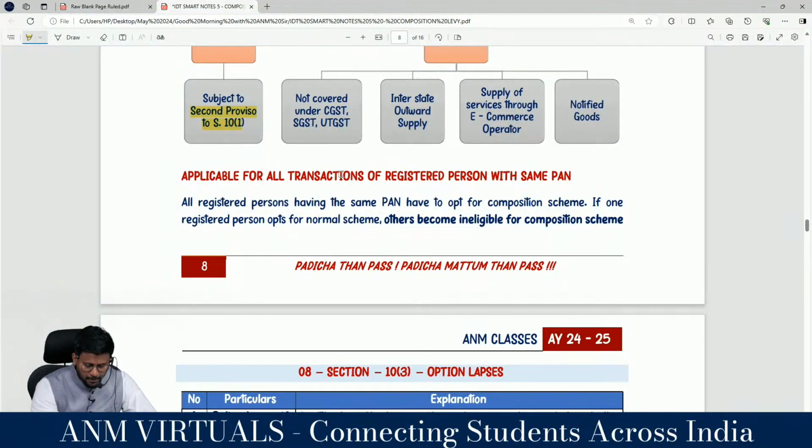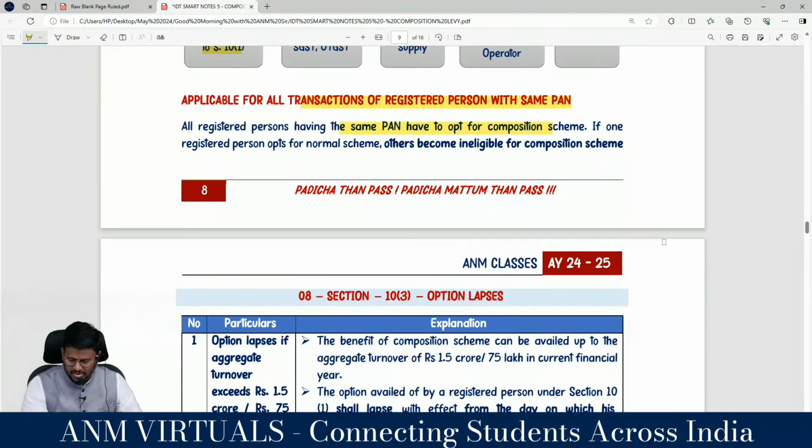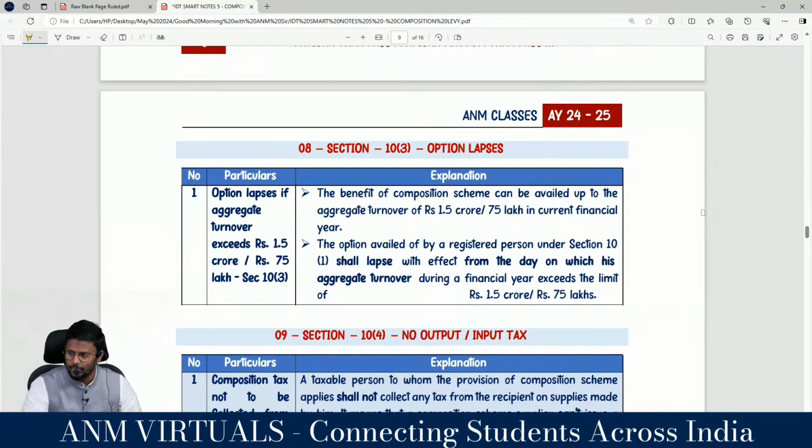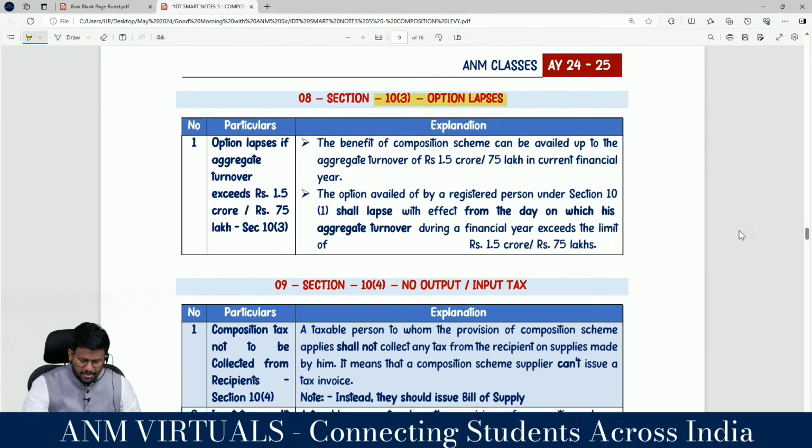And this is applicable for all transactions of registered persons with the same PAN. Sir, under one PAN, if I have 2 units and 1 unit has decided to travel through the section 9 route, then I am ineligible to travel through section 10. All the registered persons having the same PAN have to be out of the composition scheme. If one registered person opts for the composition scheme, the other becomes ineligible. Are you all really with me? If they all go into composition, otherwise, sir, the 10.3 option lapses, my dear lovable students.